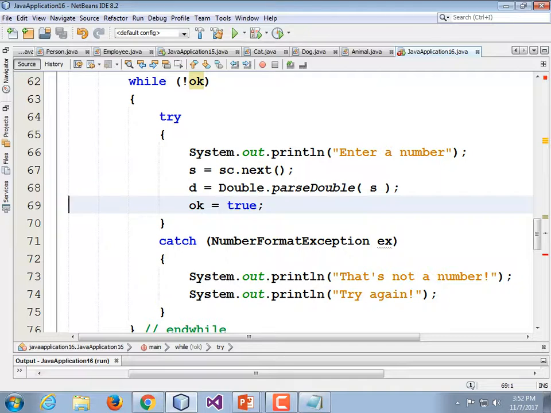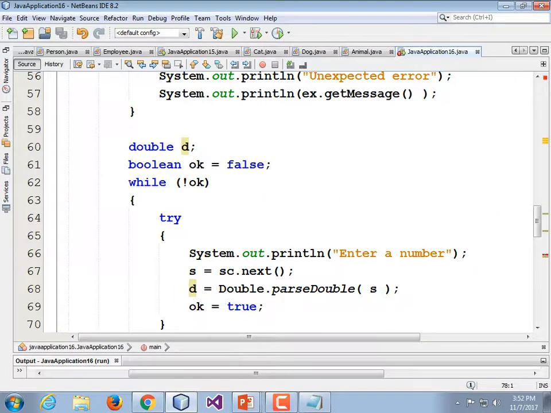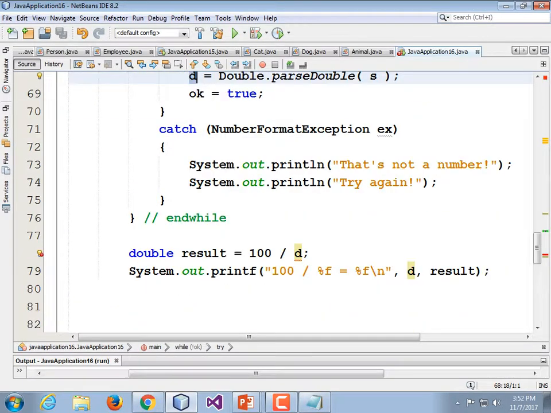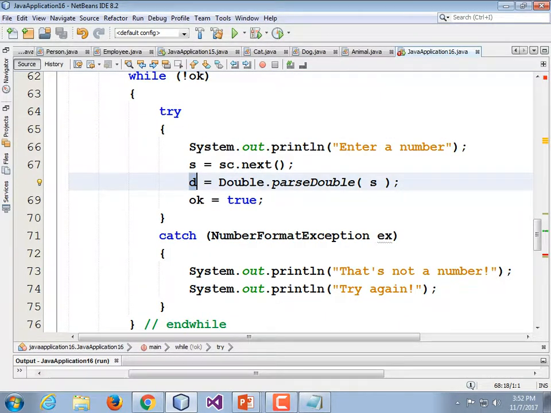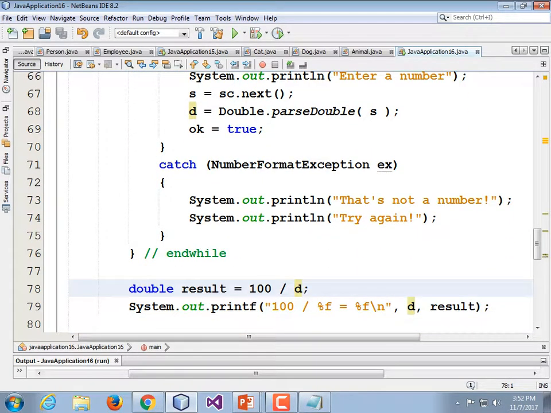That's not strictly necessary because by the time we get down here, this would absolutely have to be good. Now we're seeing a problem here. It's underlining D, and the reason why is because we did not initialize D. The compiler is not smart enough to recognize that the only way we could get to this point is if D is a good value, right? The compiler is not going to analyze our code that clearly. So I'm going to go ahead and initialize this with whatever value I want. I just set it equal to 0. Double D is equal to 0.